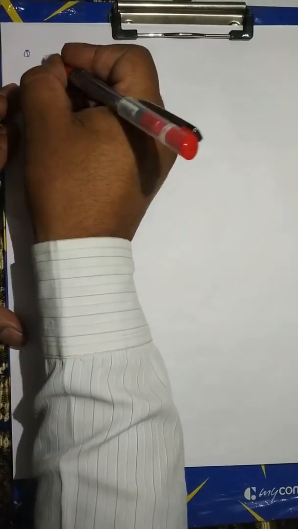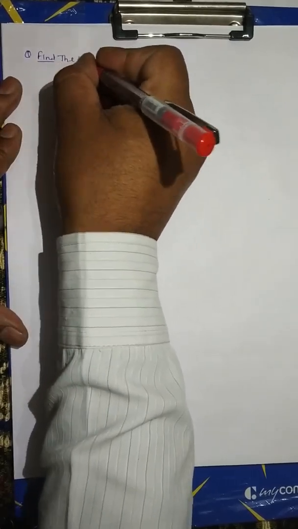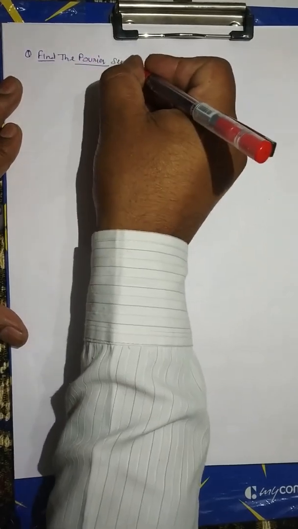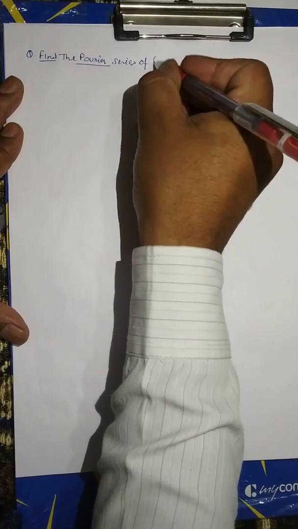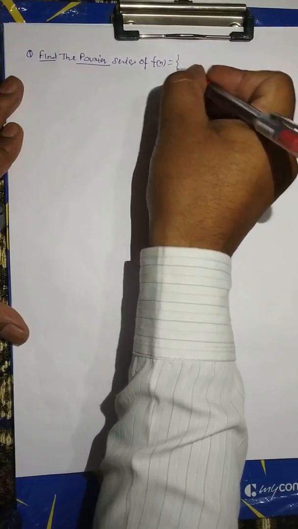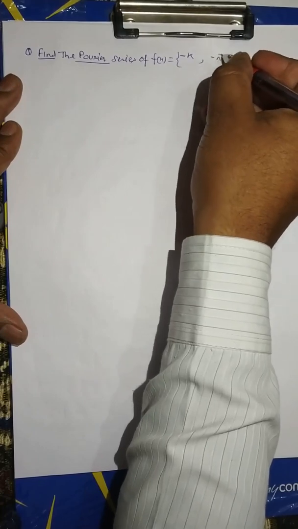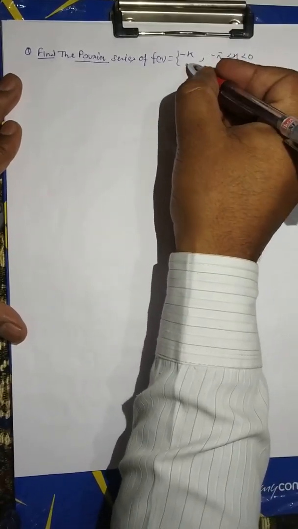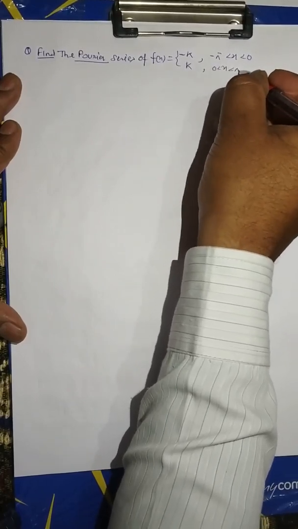Find the Fourier series of f(x) equal to minus k for minus pi less than x less than 0, and k for x greater than 0 less than pi.